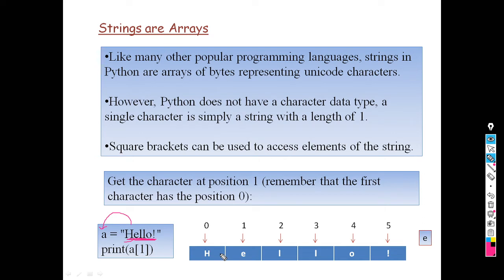Look here. Whatever memory space is there, it will assign 1 byte of memory for H, then 1 byte of memory for E, then 1 byte of memory for L, like this up to the last character. So these are in consecutive positions, which means they are stored in a sequential manner.